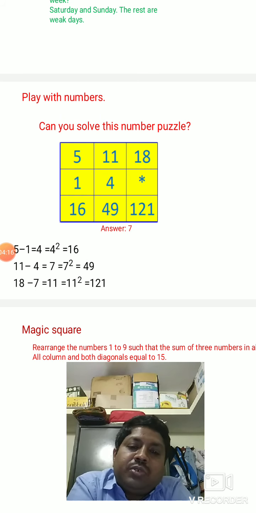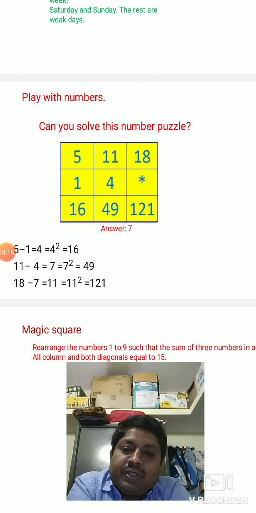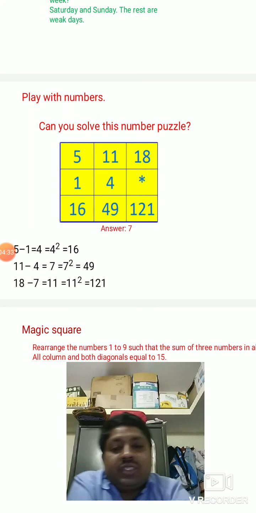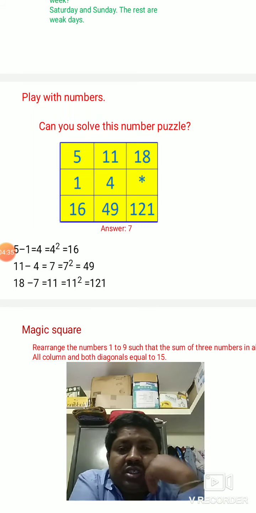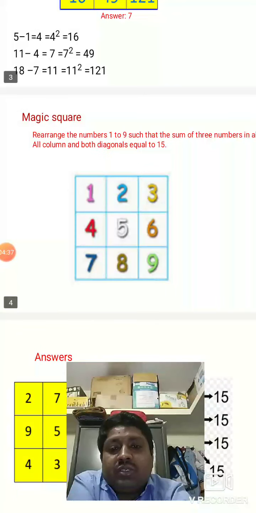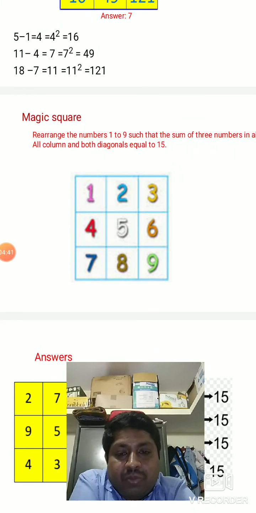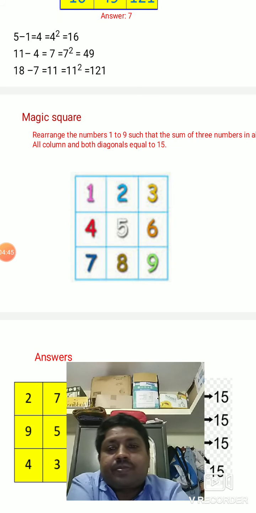Do you all know about magic squares? You need to add the numbers row wise, column wise, and diagonal wise, and you must get the same answer. In your 8th standard, in the chapter Playing with Numbers, it is there. Children, all these things you have to learn because it will enhance your memory power and also your concentration.